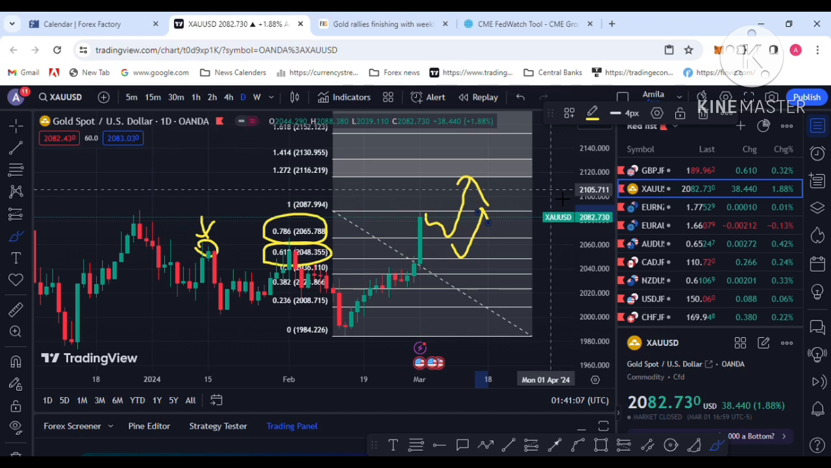Risk management is the key for trading, money management is the key for trading.